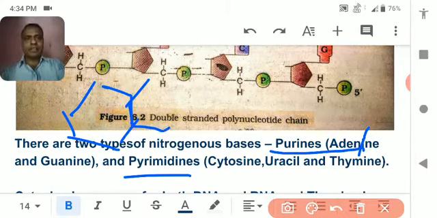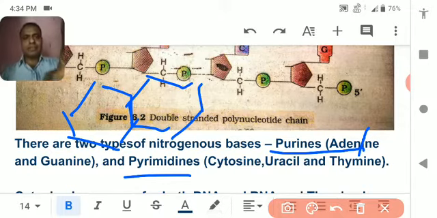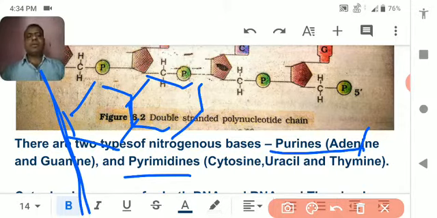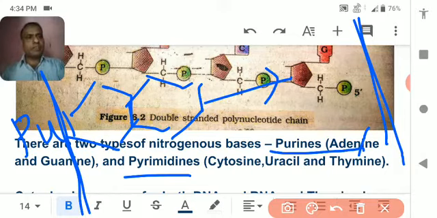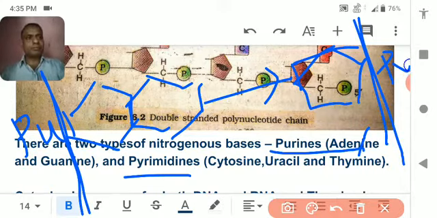Okay, so suppose this is the one helix of the DNA and this one is the another helix of DNA. So if here you get a purine, just opposite to purine you will get here a single ring nitrogen base, that is pyrimidine. Understood? So both of them make a pair.